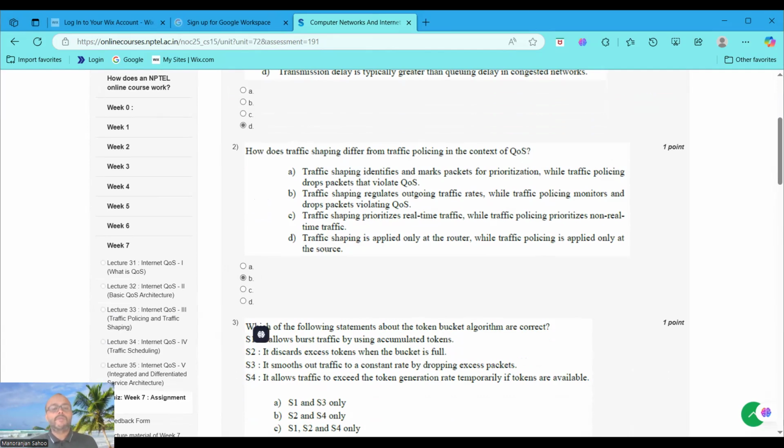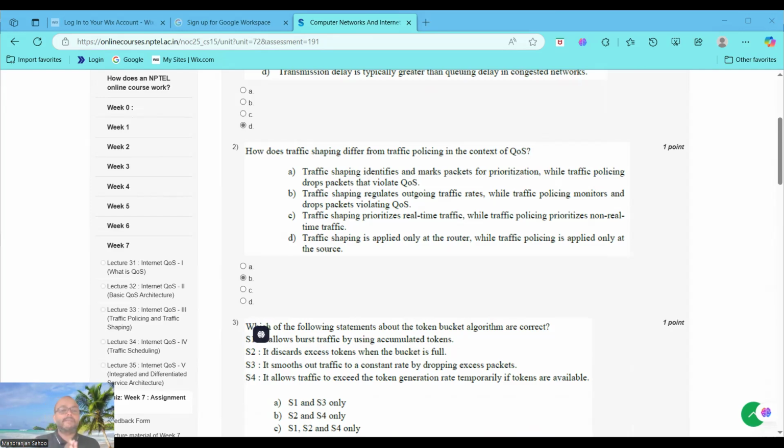So we can choose question number 2, option B, because in quality of service, traffic shaping and traffic policing are two main mechanisms used to manage network traffic, but they serve different purposes. We have to analyze these things step by step: traffic shaping versus traffic policing.